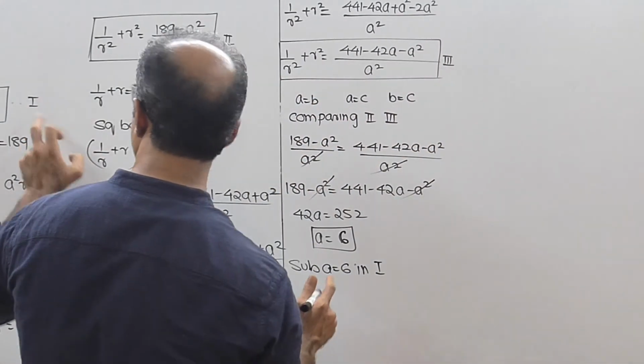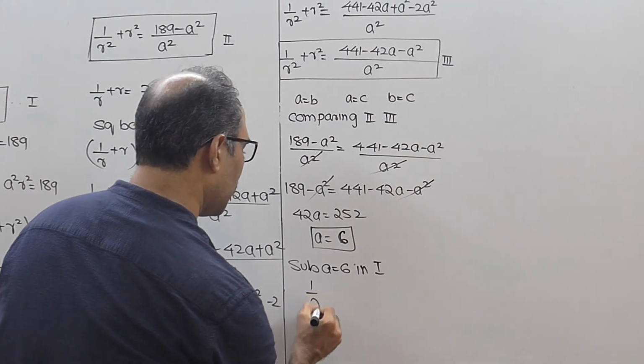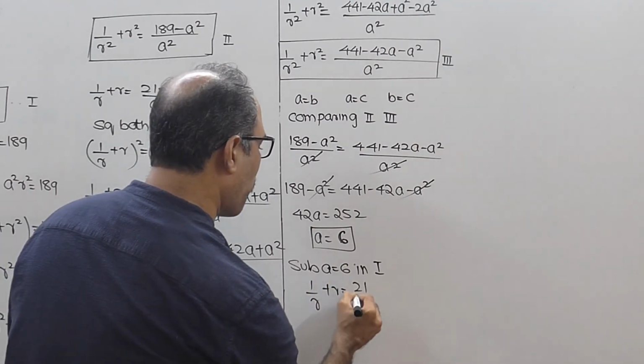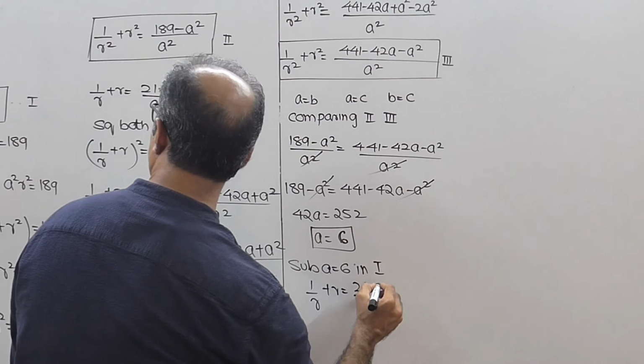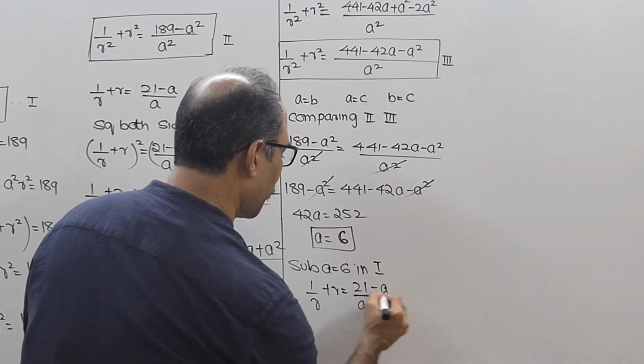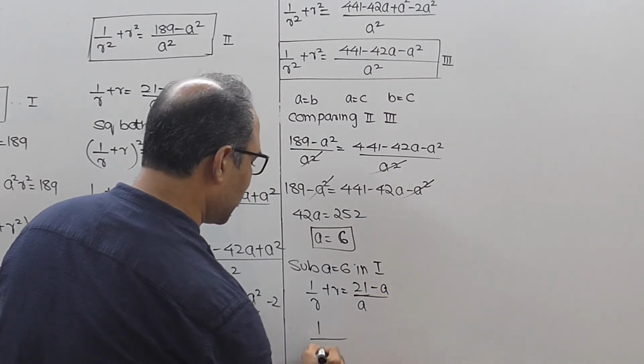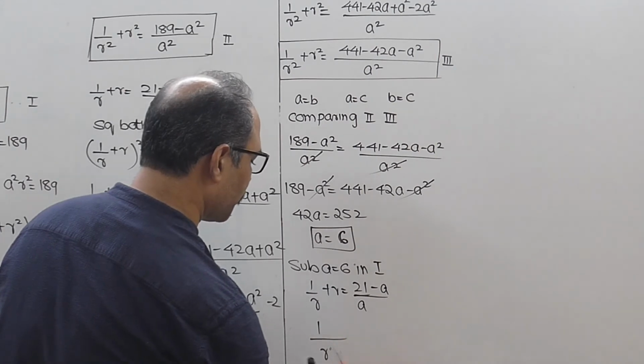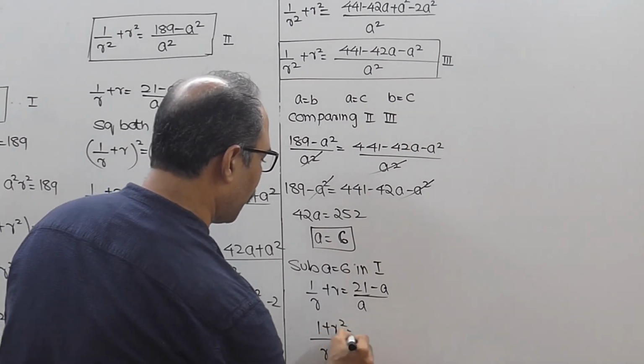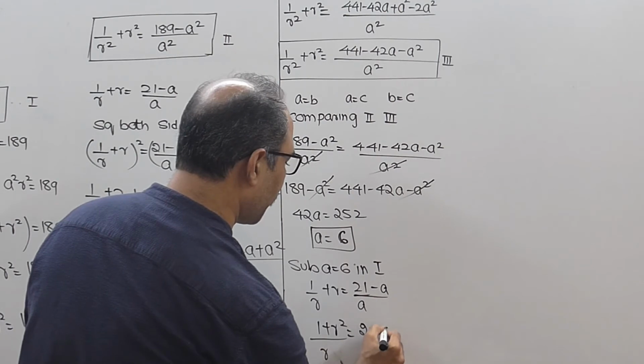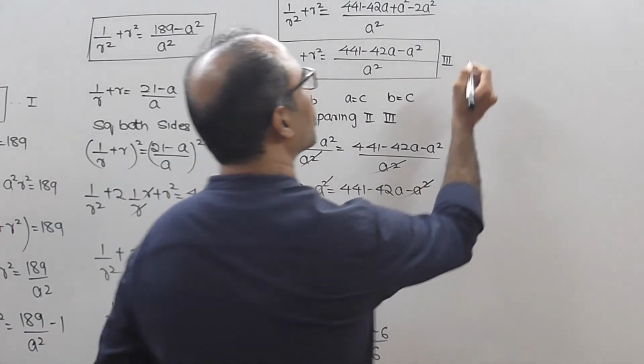I think 1 here, which is 1 upon R plus R equal to (21 minus A) upon A. So here take the LCM, sorry, 1 plus R square upon R equal to (21 minus 6) upon 6.